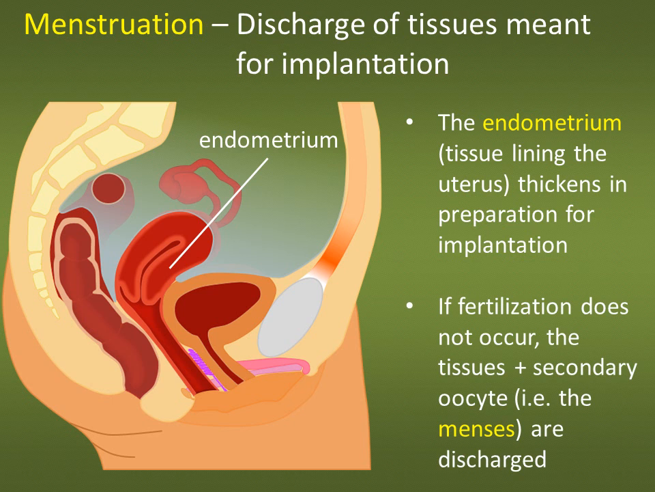So all of those tissues plus the secondary oocyte are called the menses, and their discharge from the body through the vagina is known as the process of menstruation.